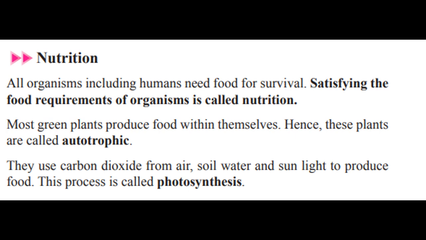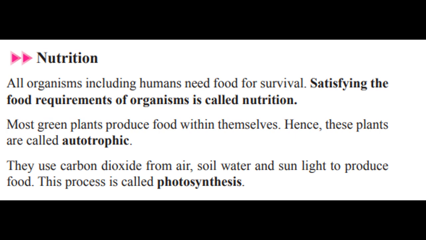So autotrophic organisms means the organisms who can produce their own food, right? So green plants come under autotrophic organisms, and heterotrophic organisms means the living beings who cannot produce their own food. Therefore, they have to depend on other organisms. So animals come under heterotrophic organisms. I hope it's very clear when we discuss these plants and animals. That's one difference. We will see into this further.